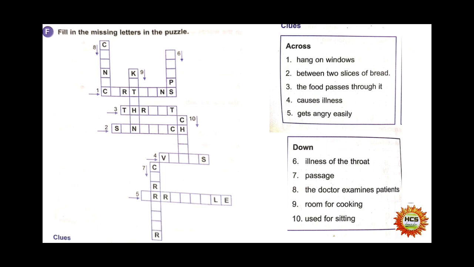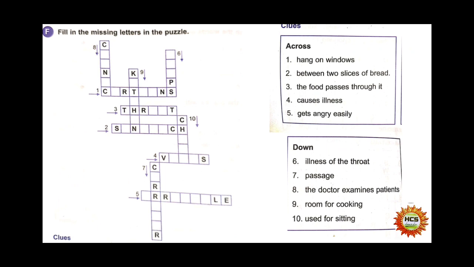Number 6, illness of throat. Do you know what is the illness of throat called? Yes, the illness of throat, mumps. Anam also called mumps. The spelling of mumps will be mumps. Number 7, the hint is that it's a passage. The passage means a way or a corridor. Number 7 will be corridor.